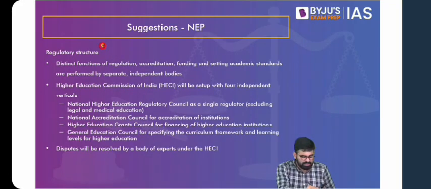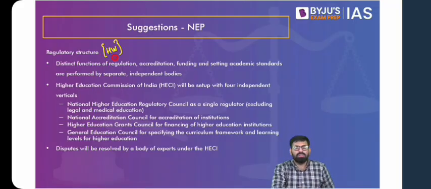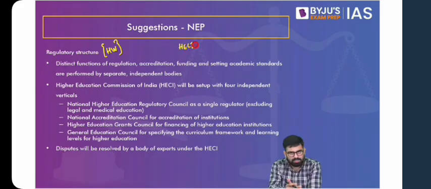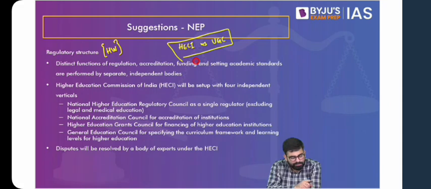Now this is something I would want you to take up as homework, because they're talking about creating a Higher Education Commission of India, inside which there will be multiple bodies who will take up those specific functions. What you have to simply do is read about the Higher Education Commission of India. What is it? What is the proposal? And compare it to the University Grants Commission. What are the differences? What are the similarities? Whether this is going to turn out well for us or not. So just go through it once and let me know if you're not able to, because this is fairly simple.